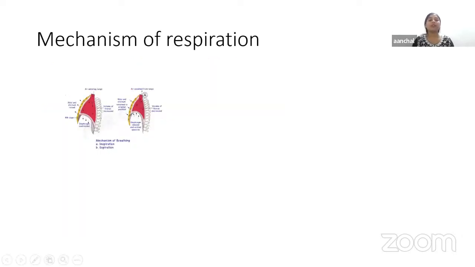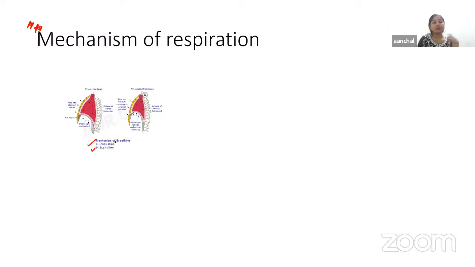Fine. Now next we have a very important question, and usually this question repeats in the university exam in every alternate year. So you should all consider it a very important question. The mechanism of respiration. Respiration occurs in two phases, and those phases are inspiration and expiration.